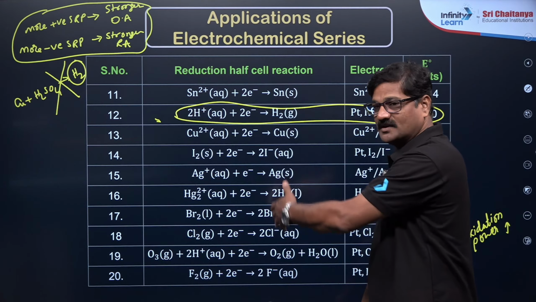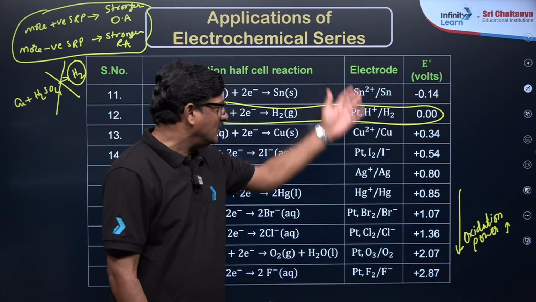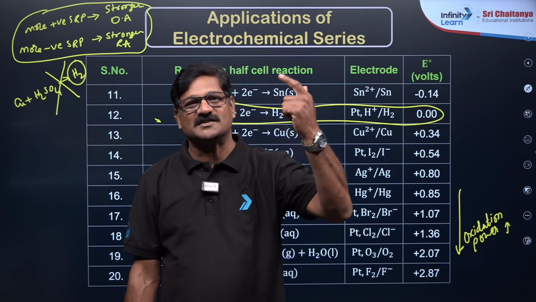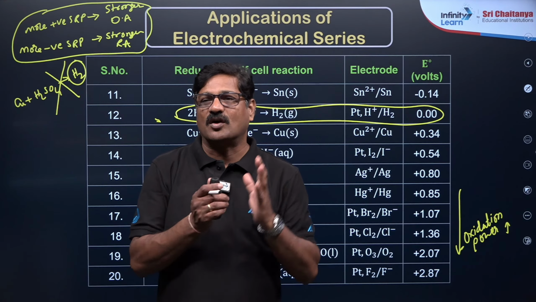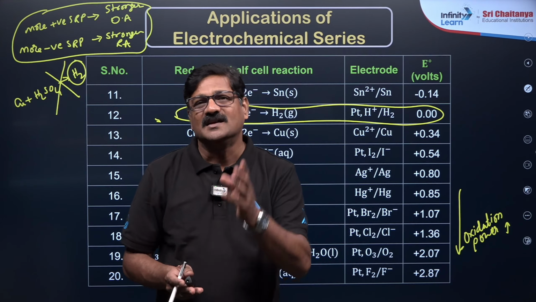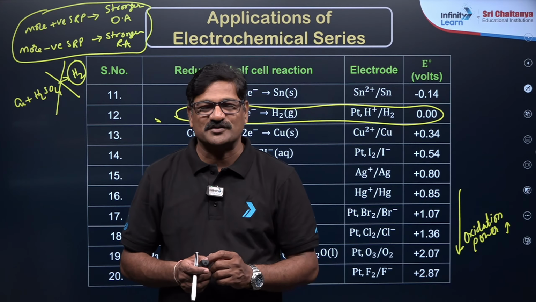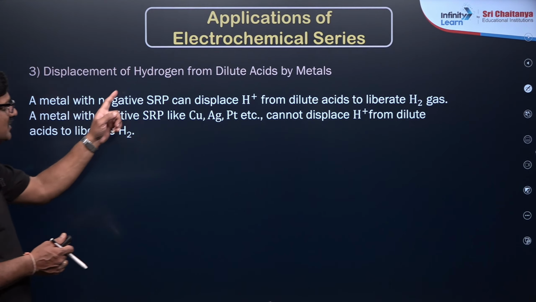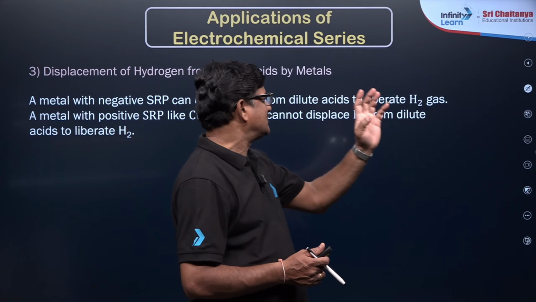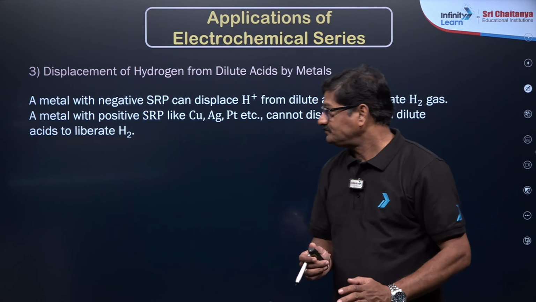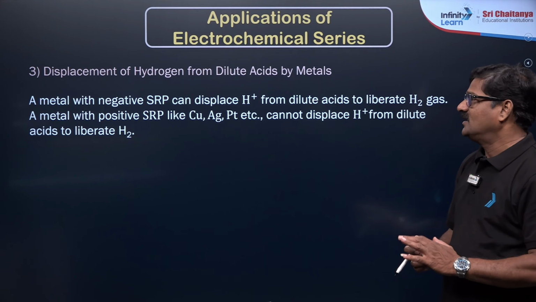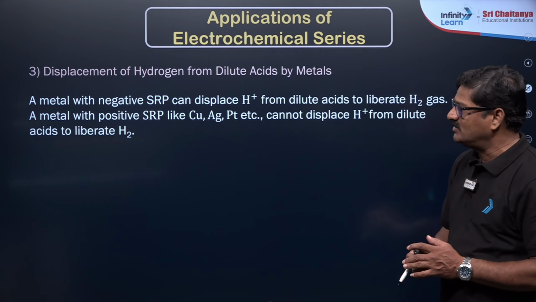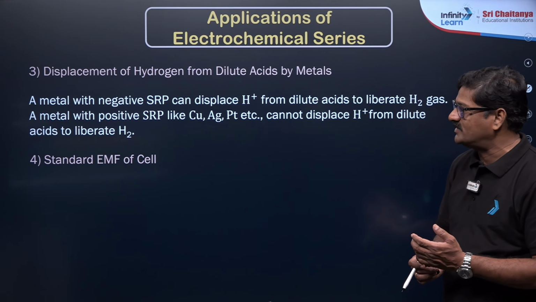This is how you have to study. I never mentioned these values; just note that this metal is present below hydrogen and this metal is present above hydrogen. So far three times, questions based on the application of the electrochemical series have been given. A metal with a negative SRP value can displace H plus from dilute acids and liberate hydrogen. Metals with positive SRP like copper, silver and platinum cannot displace H from a dilute acid to liberate hydrogen gas.